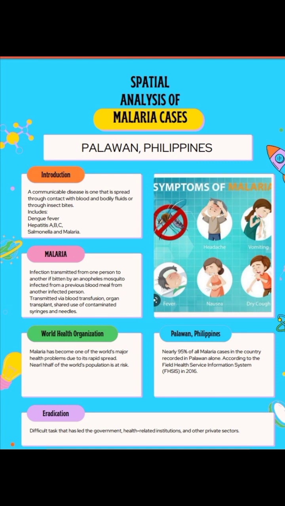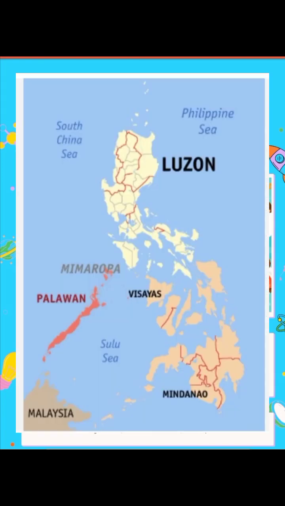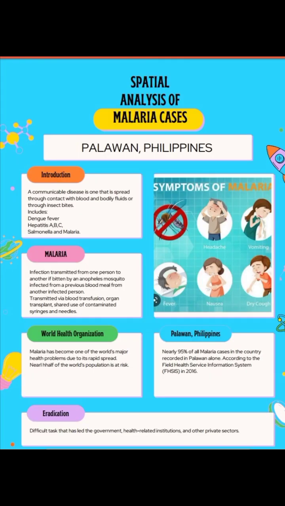According to the World Health Organization, nearly half of the world population is at risk. Malaria is present in 58 of the country's 80 provinces. The disease remains a major public health concern in the country. According to the 2016 Field Health Service Information System or FHSIS, Palawan alone recorded nearly 95% of all malaria cases in the country.